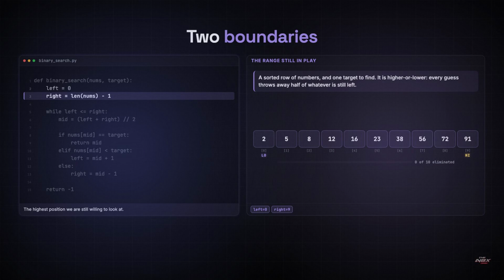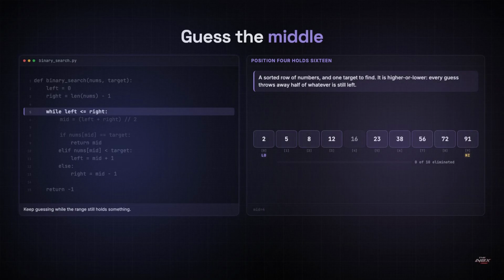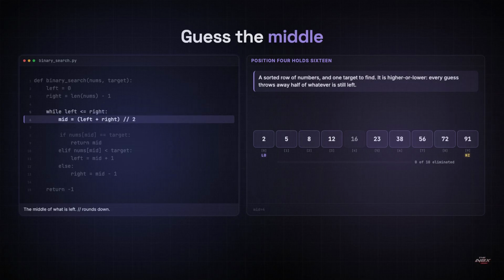10 possibilities become 5, then 2, then 1. Watch the range, not the values. While left is less than or equal to right, keep guessing. Hold that equal sign. We'll come back to it. Mid equals left plus right, integer divided by 2. 0 plus 9 is 9, and 9 halved rounding down is 4, because those 2 slashes mean divide and throw away the remainder. So we look at position 4, which holds 16.